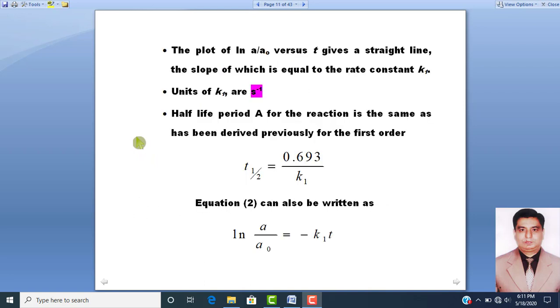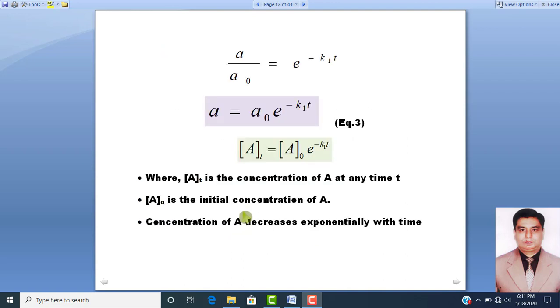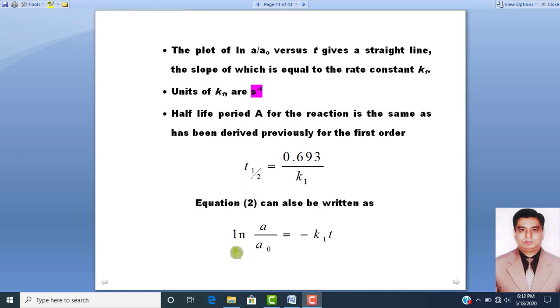Dear students, now you can say that equation number 2 can be written as log natural A over A naught is equal to minus K1T. It is just the rearrangement of equation number 2. Dear students, in mathematics, if you want to remove this log natural, then we have to take this equation in the exponential form.